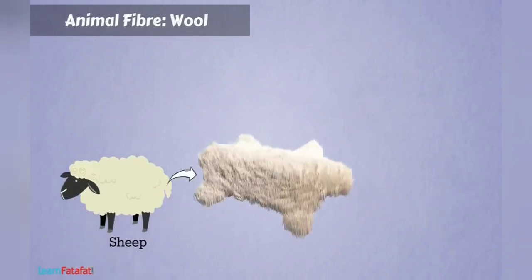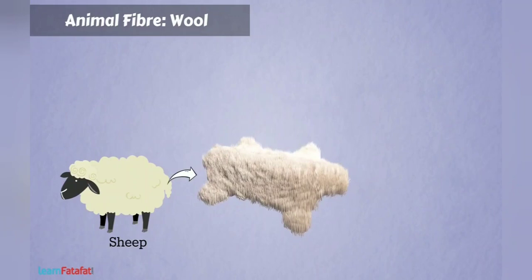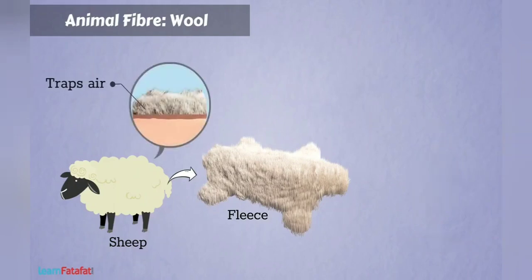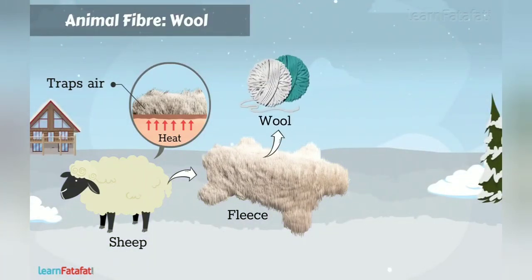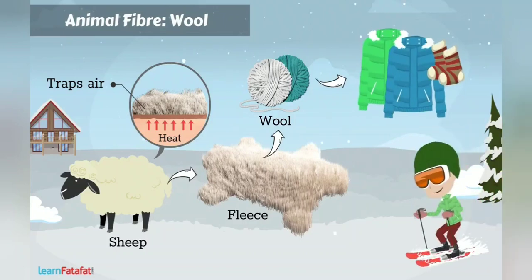Some animals such as sheep have a thick coat of hairy fibers on their body. It is called fleece. The question is, why do they have such a thick coat of hair? Reason is simple. Fleece traps air. Since air is a bad conductor of heat, heat does not pass from the animal body into the surrounding environment. This helps to keep their body warm. We obtain wool from the fleece of sheep. The clothes made of wool keep us warm.